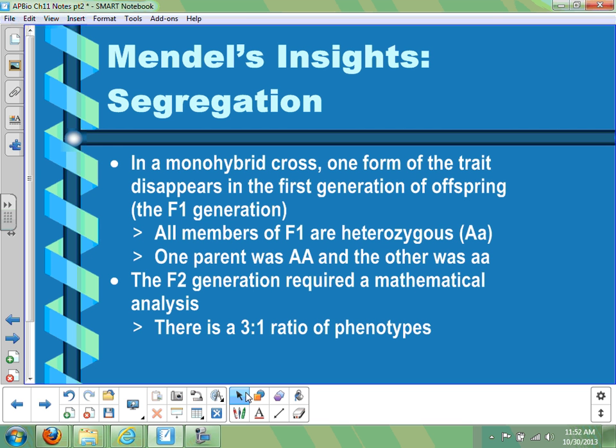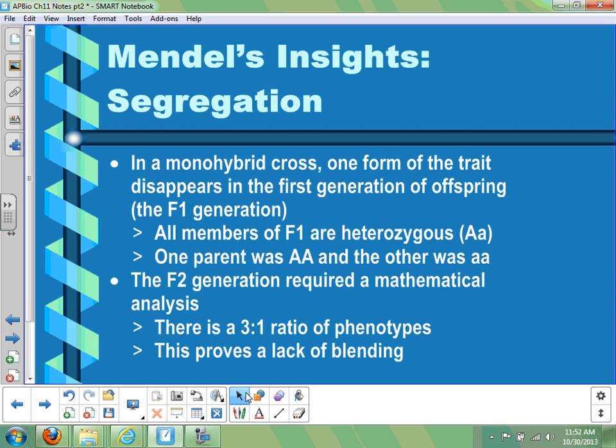3 or 75% of the offspring showed the tall trait, which was dominant, the one showing up in the F1 generation, and 1 or 25% of the offspring would be showing the recessive form. Now, the key thing this did in Mendel's time period is it proved for a fact that blending doesn't occur,